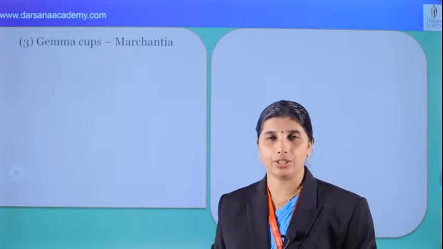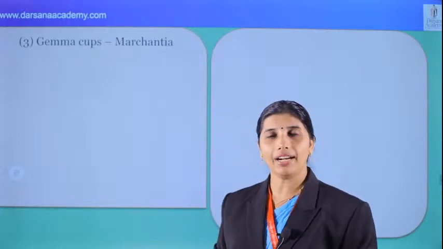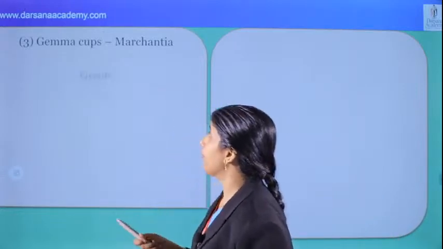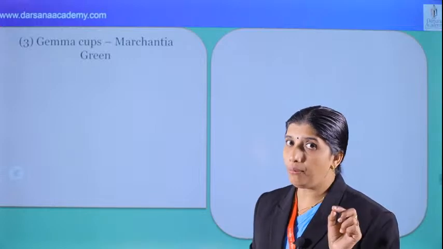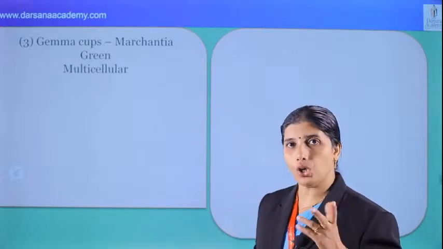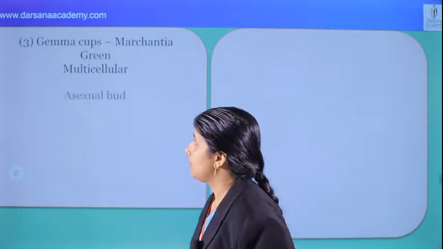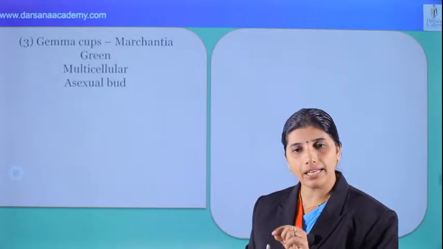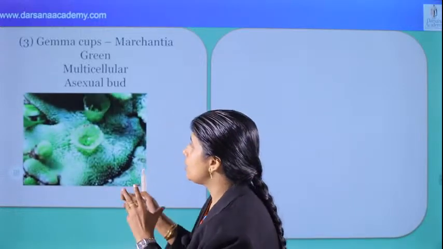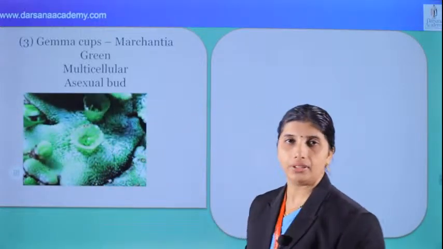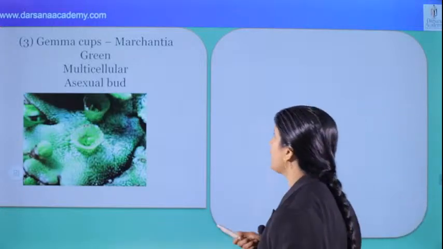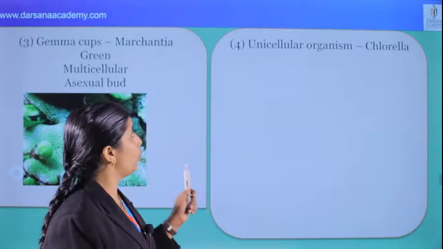Gemma in Marchantia. What about Marchantia? Very important. What about gemma? It's very important. Gemma are green. What's the very important point for that? Yes, multicellular. Is it unicellular? No. Multicellular. Yes. Asexual bud? Of course, it is an asexual bud. That is written in the NCERT. That was also an entrance question. And we can see this is gemma on the receptacle, gemma cup. That can be seen in Marchantia. They are liverworts. Okay.